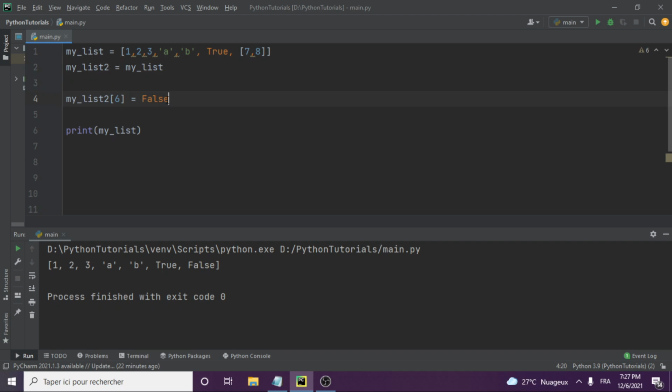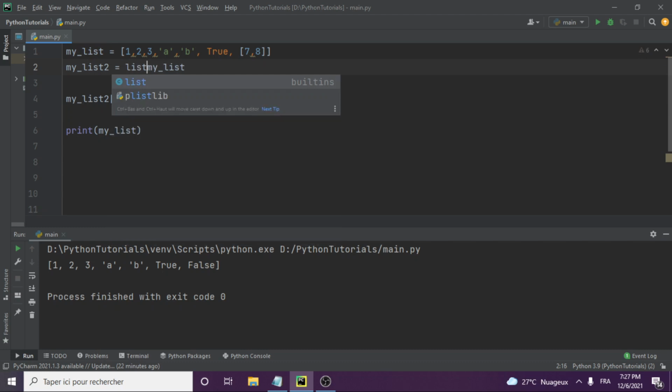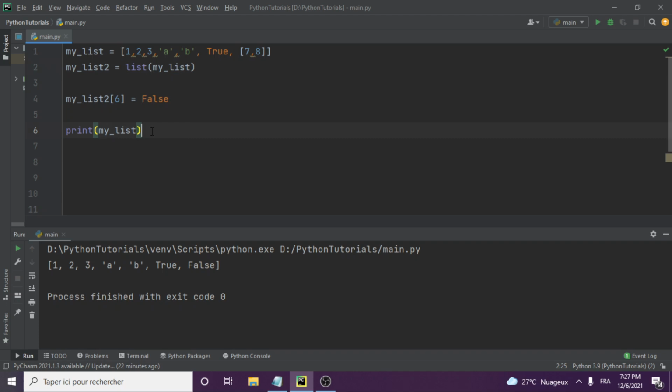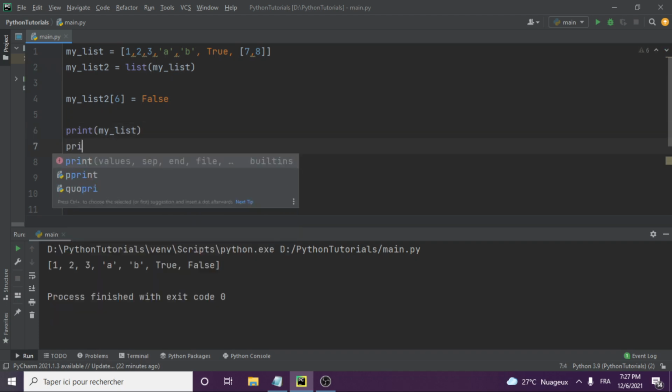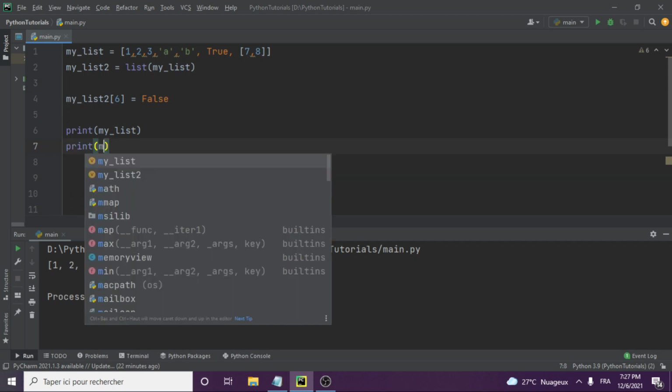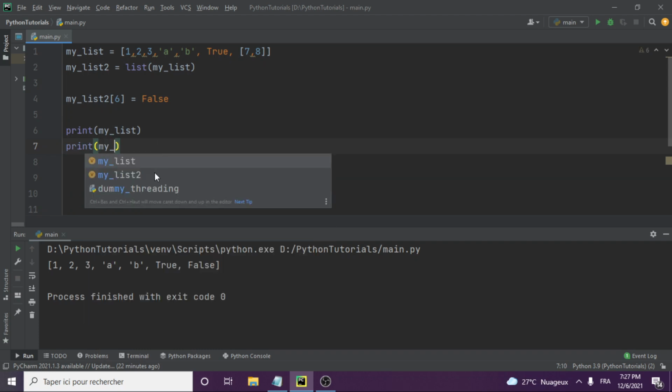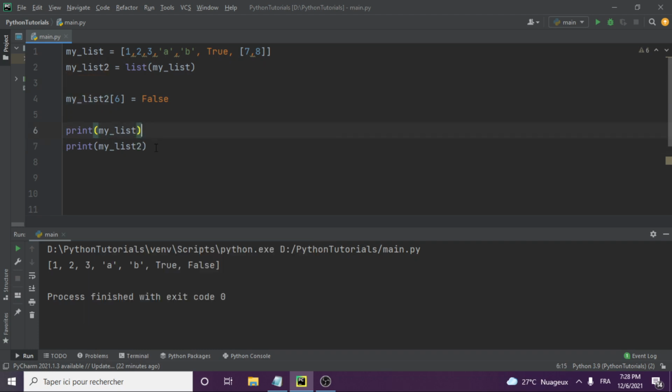So let me just say, for example, we do not want this to happen. We have the option of saying my list 2 is a list, like this. So if we run this, let's just run my list 1 and my list 2 so that we can do the comparison right here. So let's run this and see. Up will be my list 1, up will be my list 2. Let's run it.